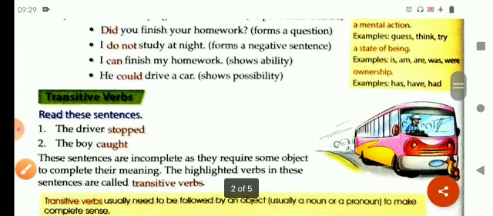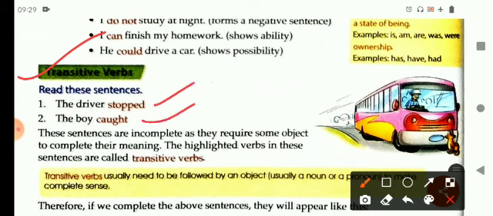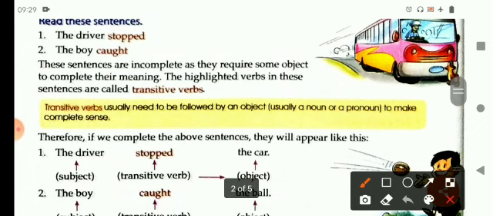Now let's learn about transitive verbs. Let's read the sentences first. The driver stopped. The boy caught. Now these sentences are incomplete as they require some object to complete their meaning. The highlighted verbs in these sentences are called transitive. Transitive verbs usually need to be followed by an object, usually a noun or a pronoun, to make complete sense.